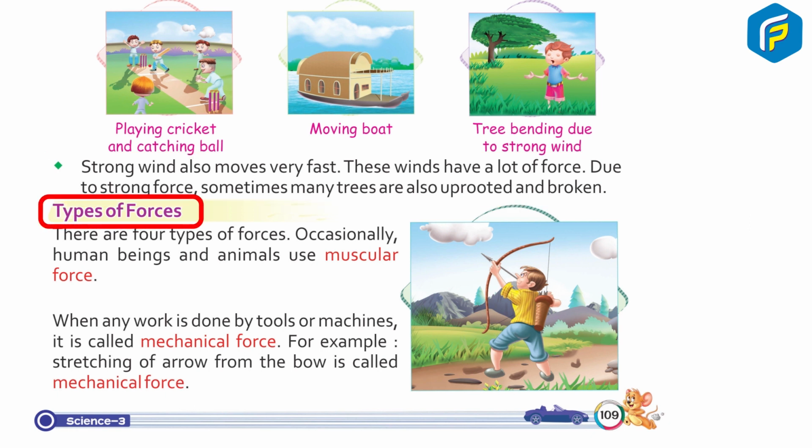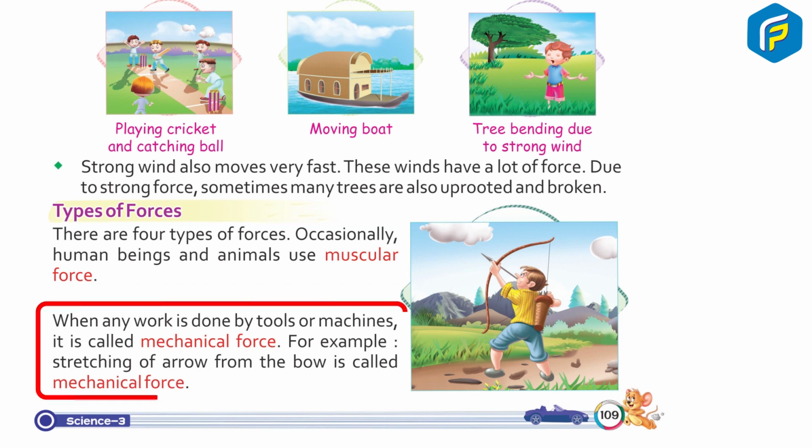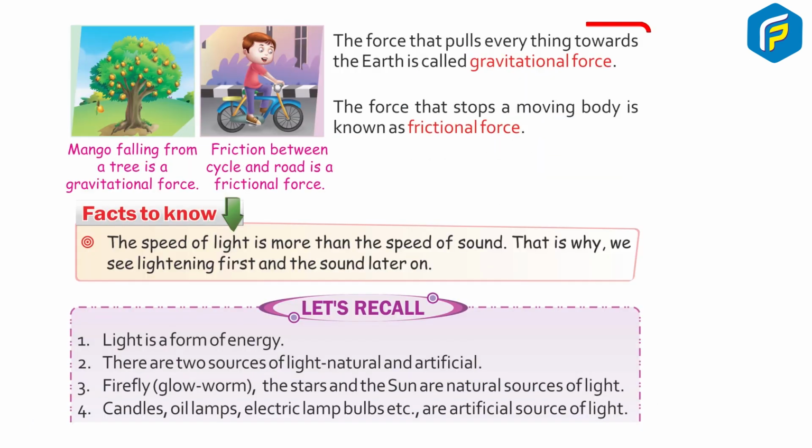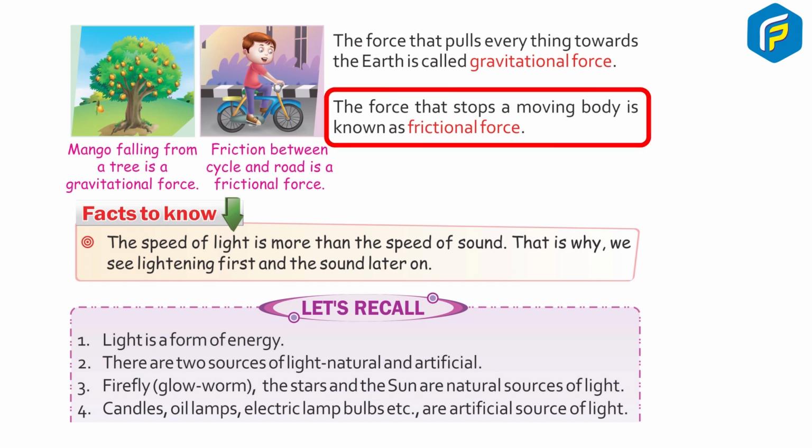Types of forces. There are four types of forces. The force applied by human beings or animals is muscular force. When any work is done by tools or machines, it is called mechanical force. For example, stretching of an arrow from the bow is called mechanical force. The force that pulls everything towards the earth is called gravitational force. The force that stops a moving body is known as frictional force.